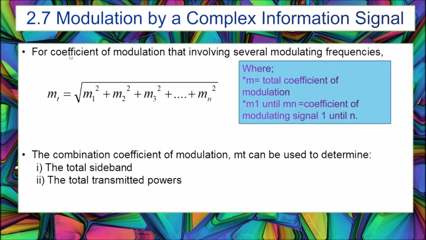For the coefficient of modulation that involves several modulating frequencies, which means this equation involves more than two frequencies, we can use mt equals the square root of m1 squared plus m2 squared plus m3 squared plus dot dot until mn squared. The combined coefficient of modulation, mt, can be used to determine the total sideband and, second, we can determine the total transmitted power.